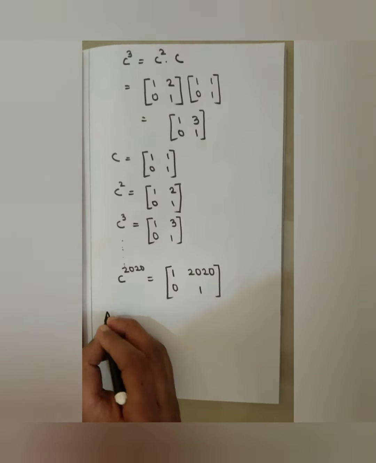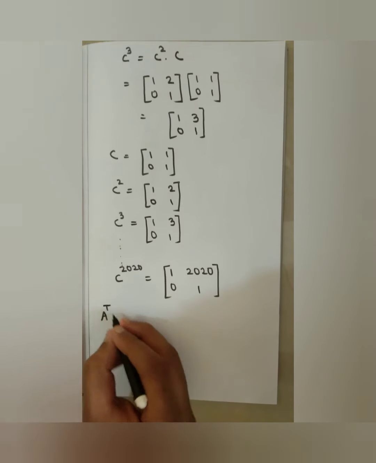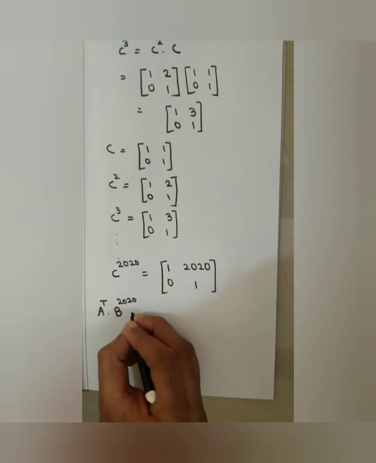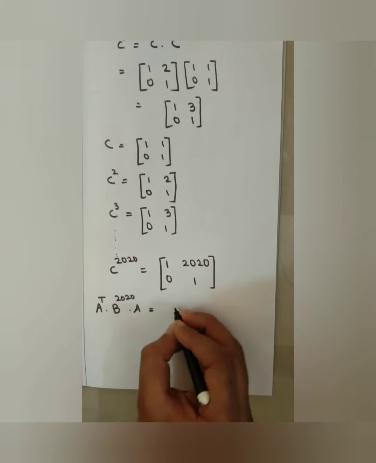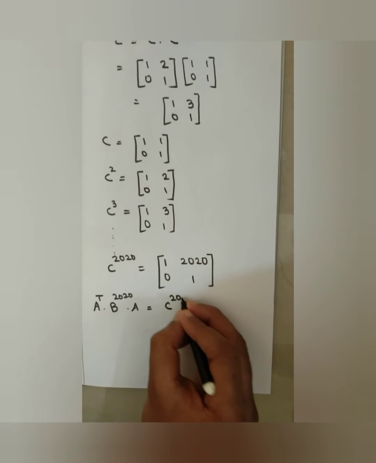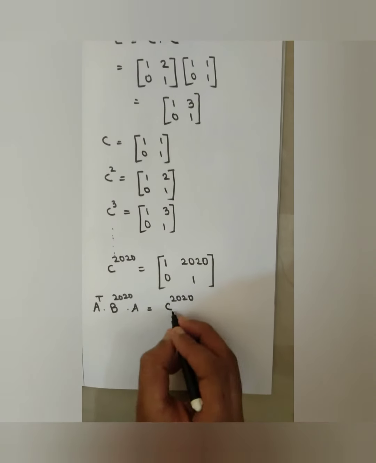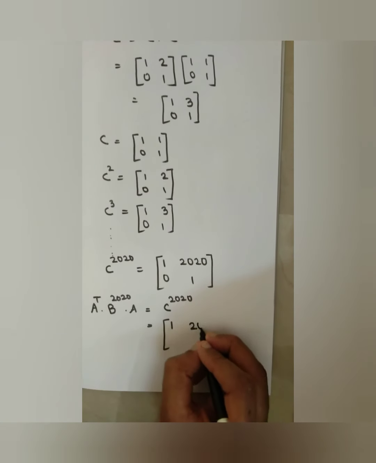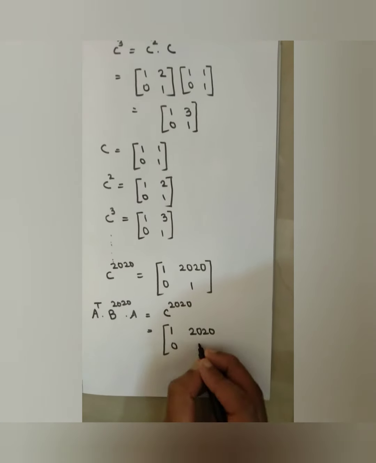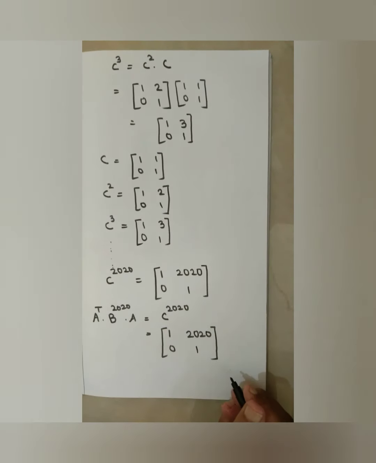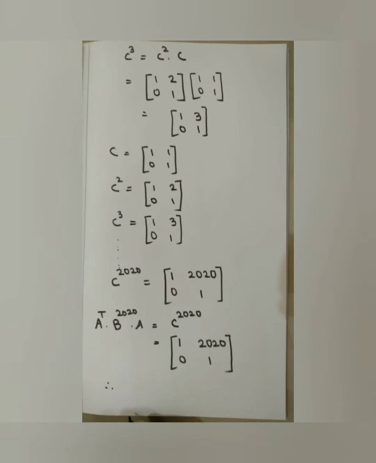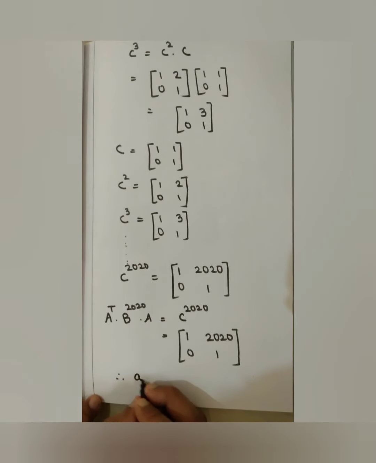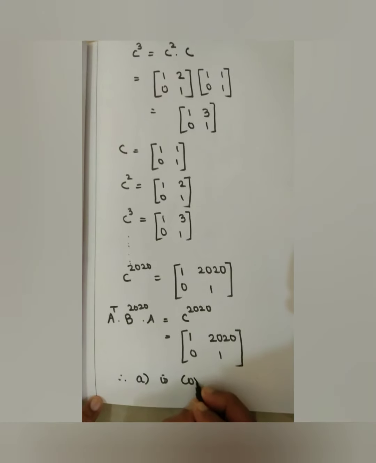My A transpose B power 2020 into A, which I simplified, came to C power 2020. My C power 2020 is [1, 2020; 0, 1]. According to our options, option A is correct.